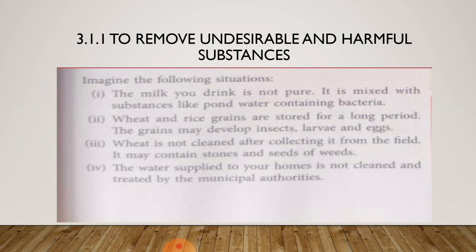It may contain stones and seeds of weeds, which can cause stone or cancer related serious problems. Now fourth, the water supplied to your home is not cleaned and treated by the municipal authority. Underline the word authority. Uncleaned water can cause diarrhea and other waterborne diseases.